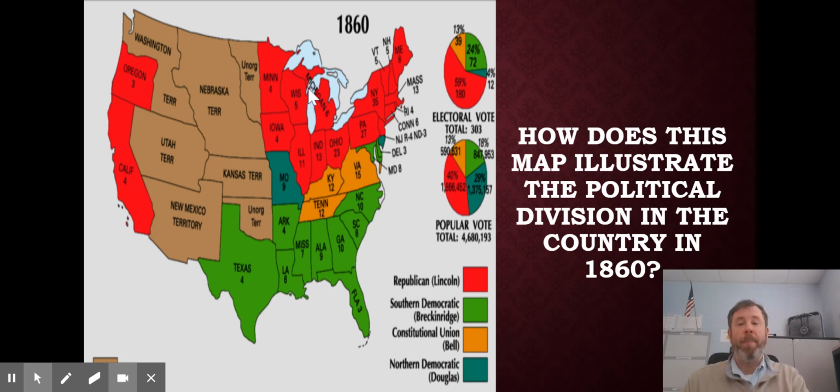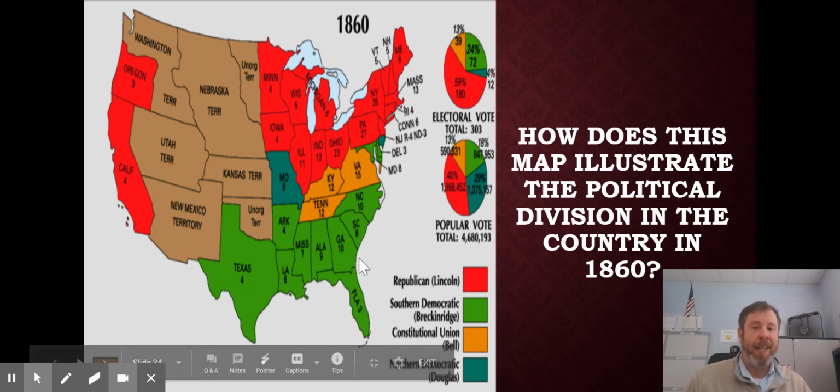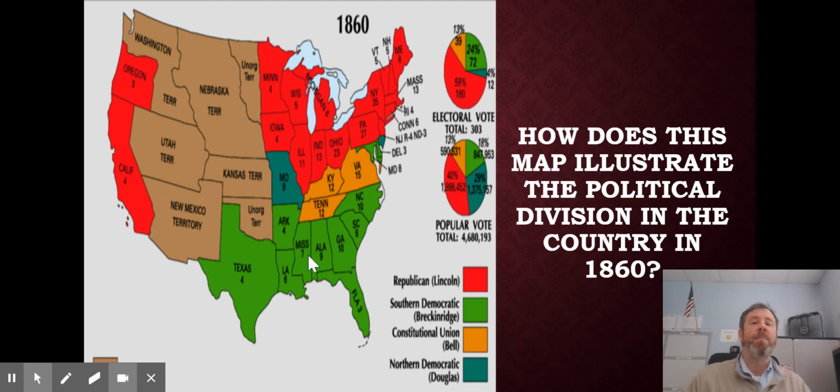Abraham Lincoln and the Republican Party, their goal is not to outlaw slavery, it's to stop the spread of slavery. That's two different things. In the green states you see in the South, Abraham Lincoln was not wanting to take the slaves away from these green states. He just did not want slavery to spread into the brown states that you see here. That's two different things. He's not wanting to touch anybody's slaves. He just doesn't want more slaves to be added on top.